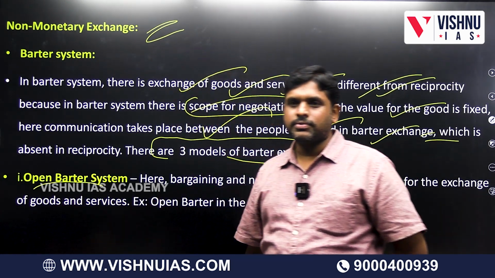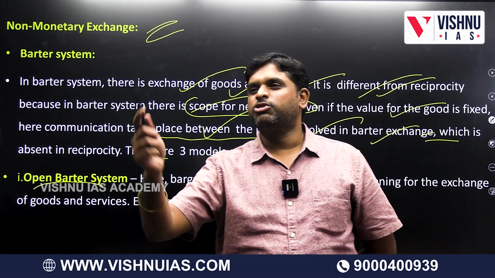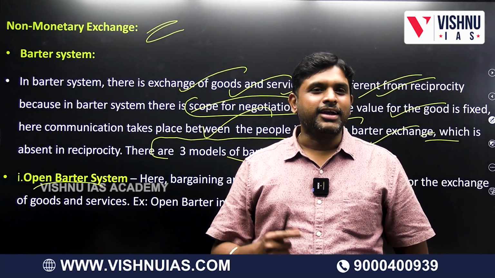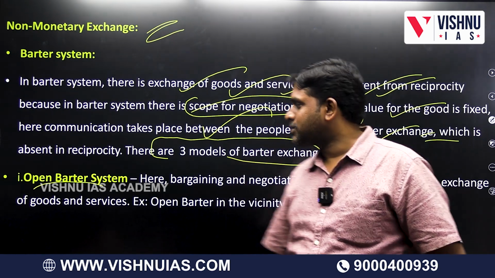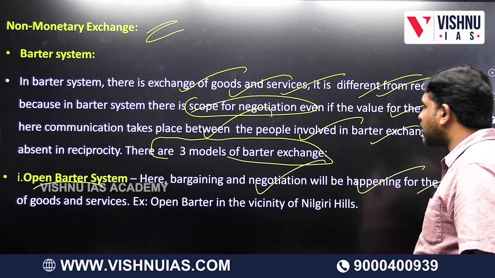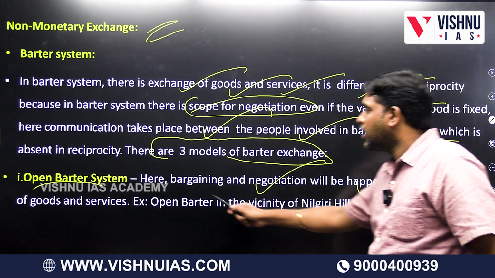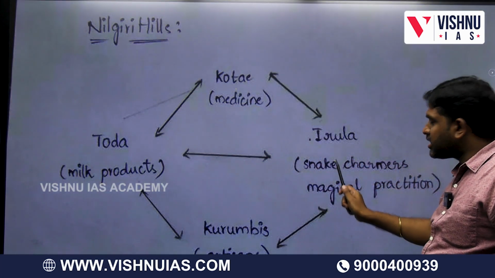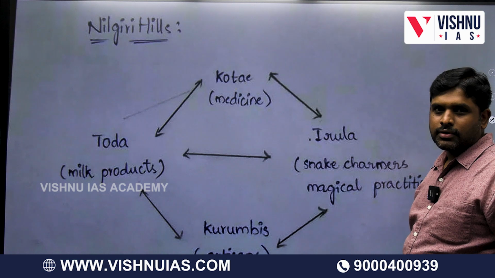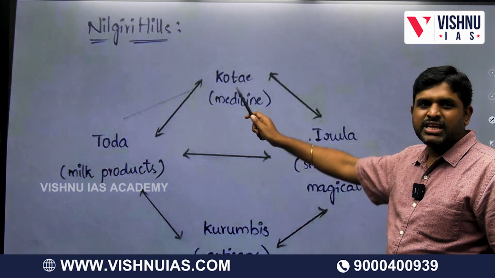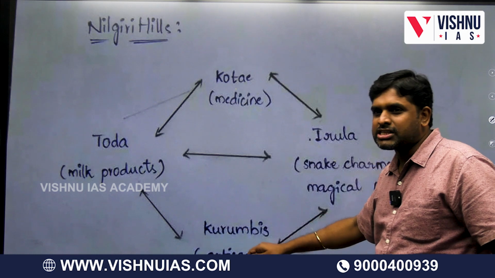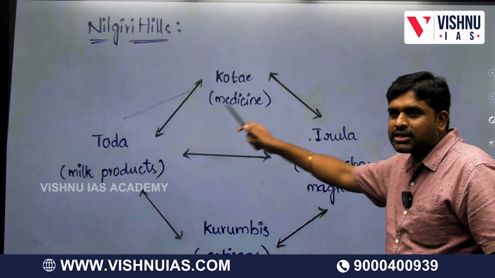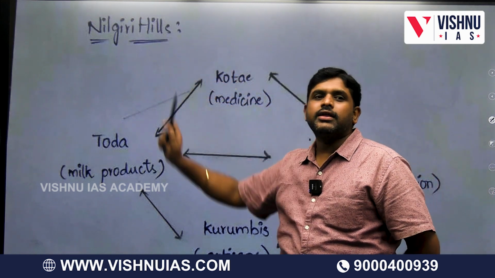Open barter system. Openly we will negotiate. He told he will give for 1 rupee, you are not giving for 50 paisa. It is called open barter system. Bargaining and negotiation will happen for the exchange of goods and services. Open barter in the vicinity of Nilgiri Hills: medicine, snake charmer. This much medicine I will give you, this many snakes I will catch for you. Or milk products from pastoralists are given to artisans. Open barter system is present where? Nilgiri.